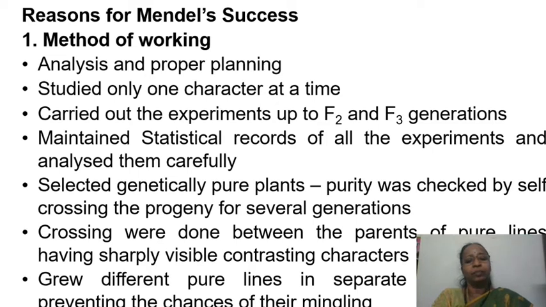And when the crossing was carried out, he selected the plants which show contrasting characters. They should definitely show a contrasting character. Those plants only were selected for his further work. And he grew the plants in separate plots in the monastic garden, so that no cross-pollination takes place in the selected plants.